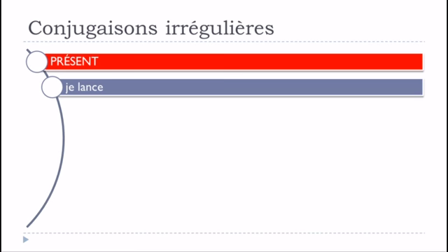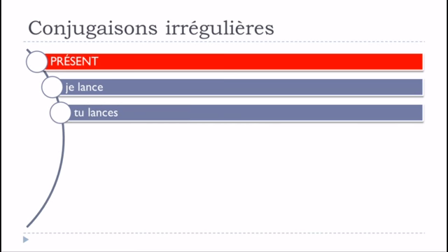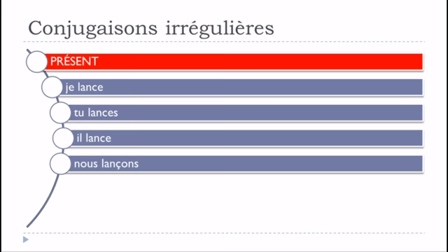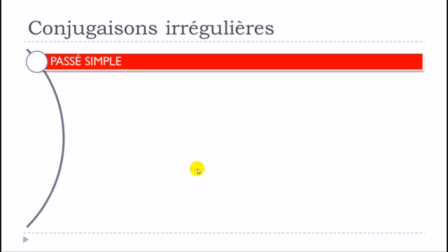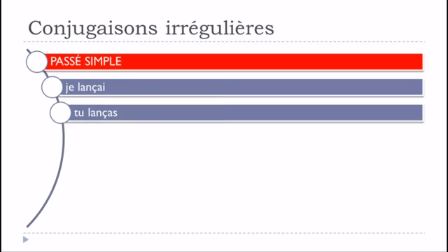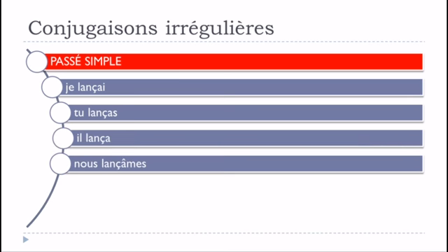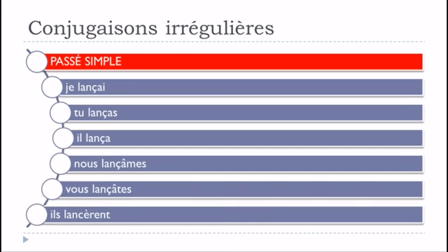For the present form: je lance, tu lances, il lance, nous lançons, so as I said, it's here. Vous lancez, ils lancent. So for all the other forms, you don't modify anything. You just respect the rule for regular verbs. The only thing is for nous, where you put la cédille. And then let's see le passé simple. Je lançai, tu lanças, il lança, nous lançâmes, vous lançâtes, ils lancèrent.